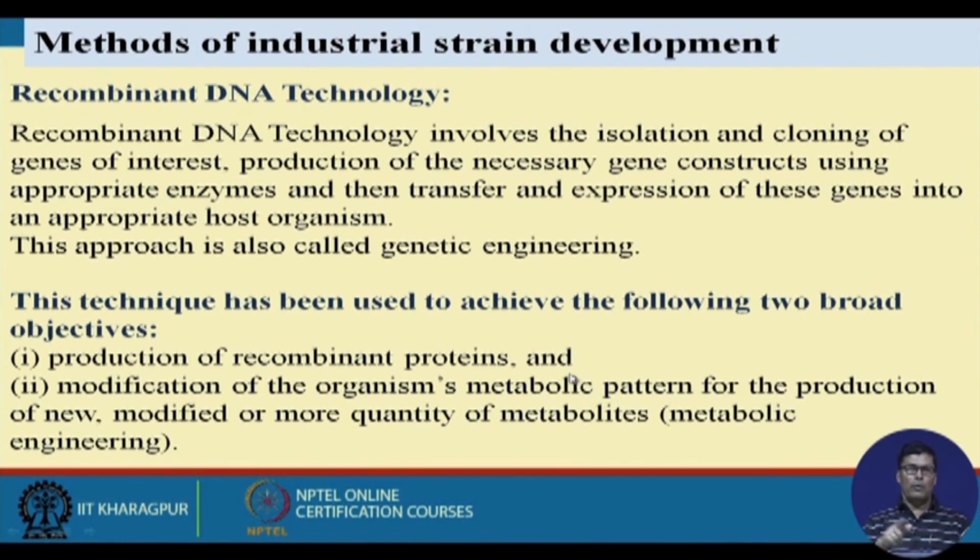When we study the different biochemical pathways, we can easily find out which pathway can give us the maximum amount of product formation. Through recombinant DNA technology, we can develop that particular desired enzyme so that its activity can be increased, and we can increase the productivity of the particular metabolite to a great extent.